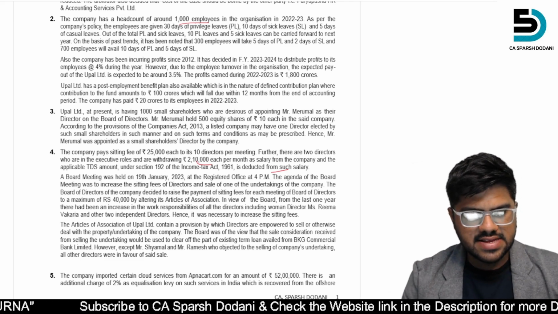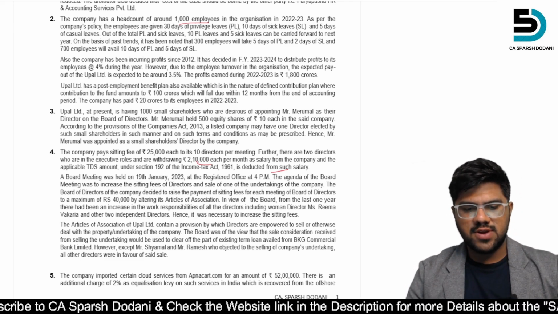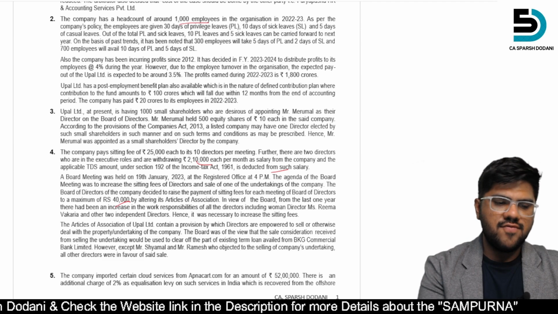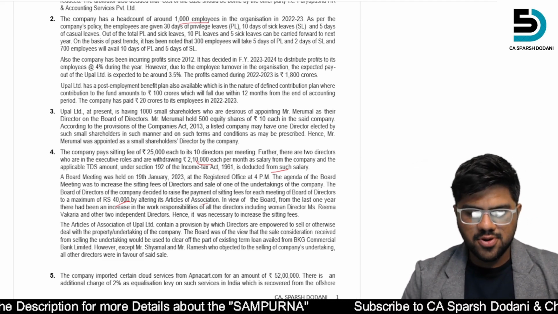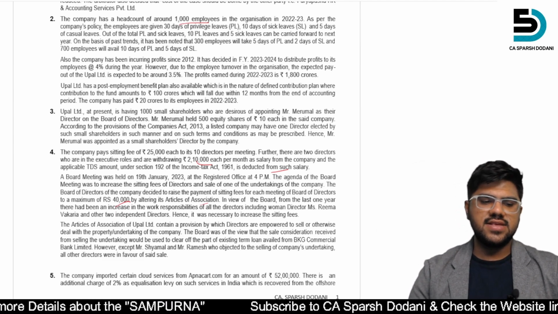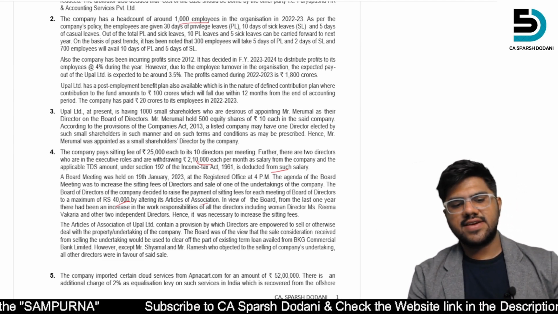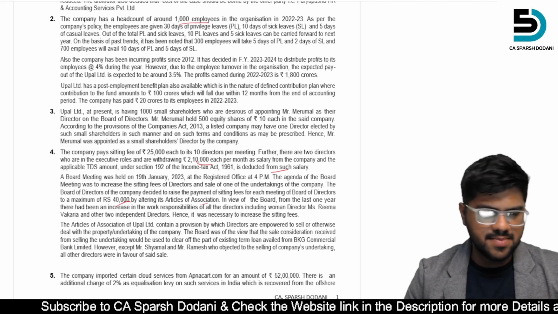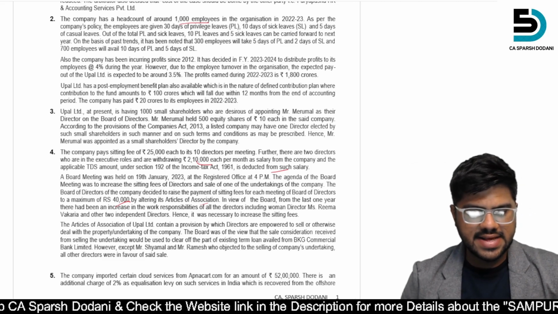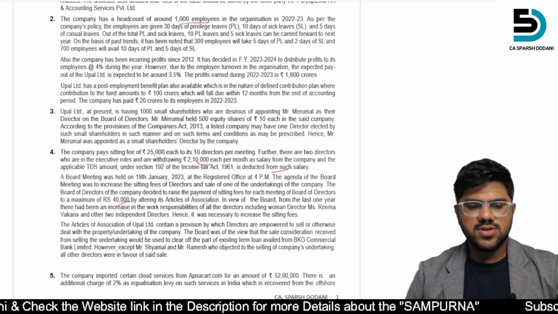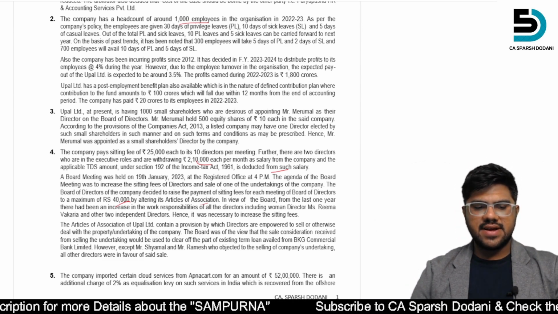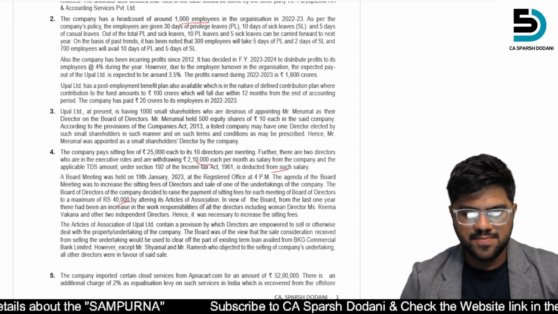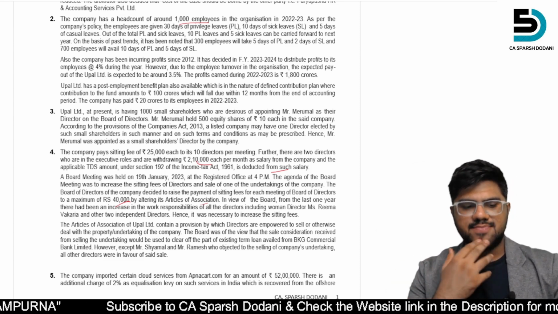The agenda of the meeting was to increase the sitting fees of directors and sale of one undertaking of the company. The board of directors decided to raise the payment of sitting fees for each director to a maximum of rupees 40,000 by altering its AOA. In the view of the board, from the last 1 year there has been an increase in work responsibility for all of the directors, including woman director Miss Rima Vakaria and the other two IDs, hence it was necessary to increase sitting fees. The article of association of Bhopal Limited contains a provision by which directors are empowered to sell or otherwise deal with property undertaking.